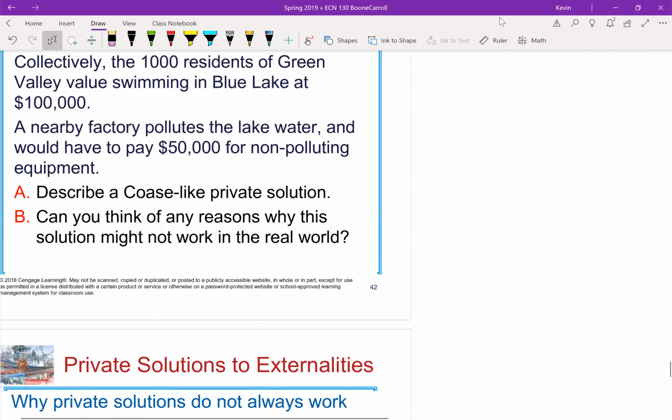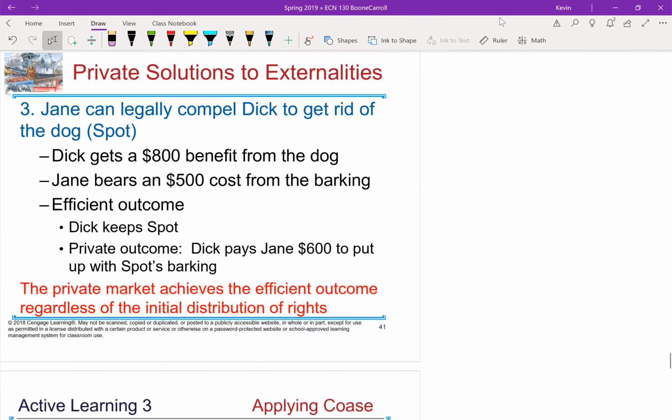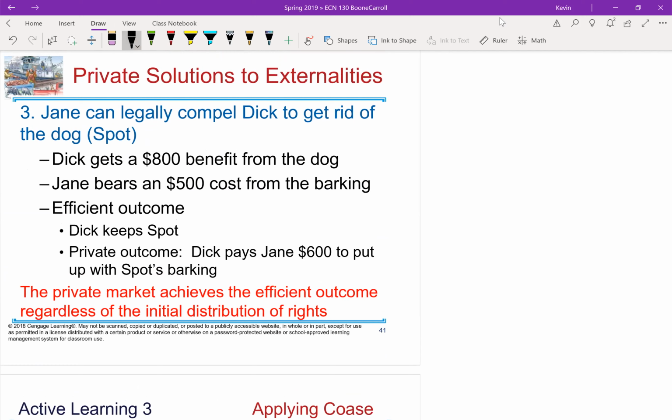And then a fourth case would be similar to the second one. If we had a fourth case where the value for Jane was $1,000, Jane would just tell the dog to go. Dick might offer $800, and then Jane would decline it because she values the quiet at $1,000.